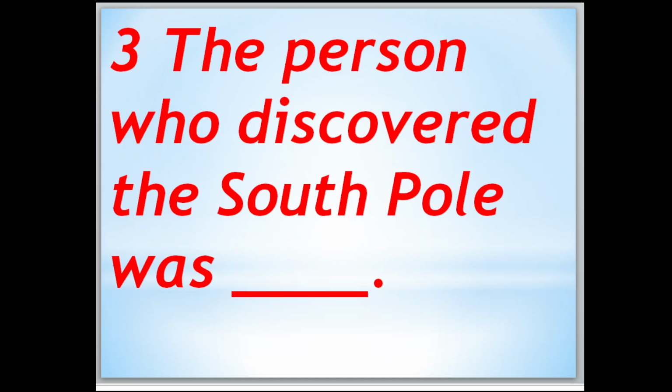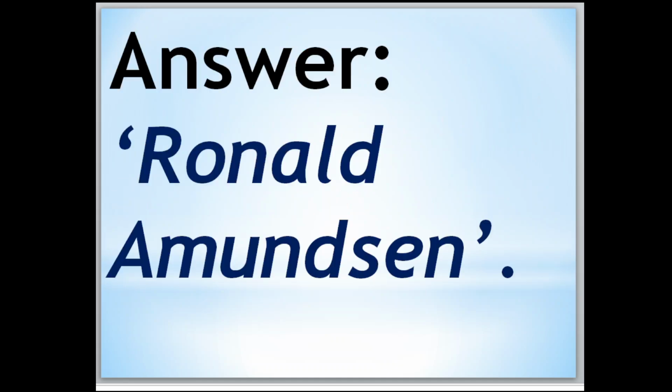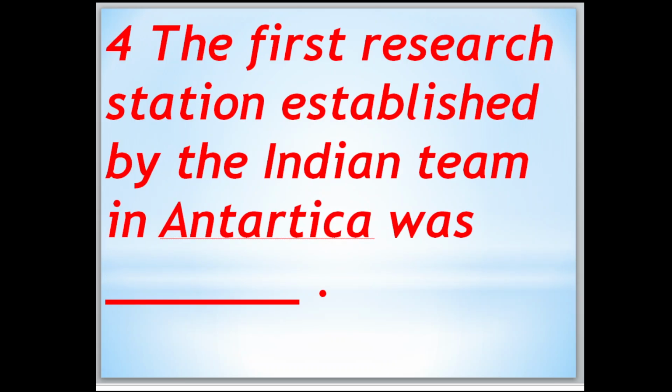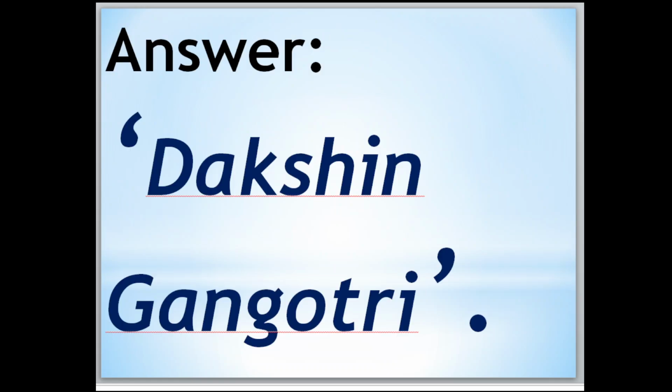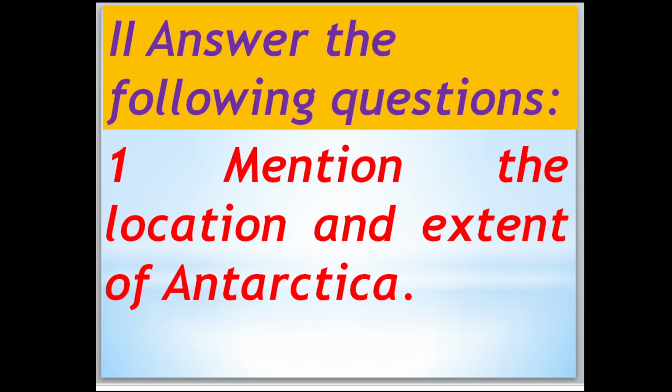The person who discovered the South Pole was dash. Answer is Roald Amundsen. The first research station established by the Indian team in Antarctica was dash. Answer is Dakshina Gangotri.